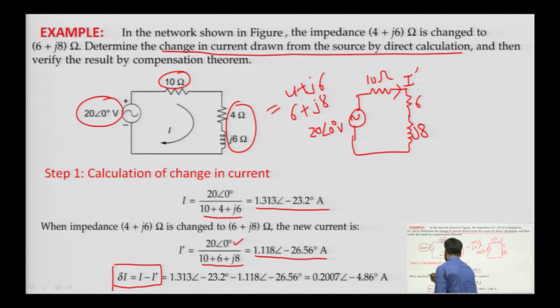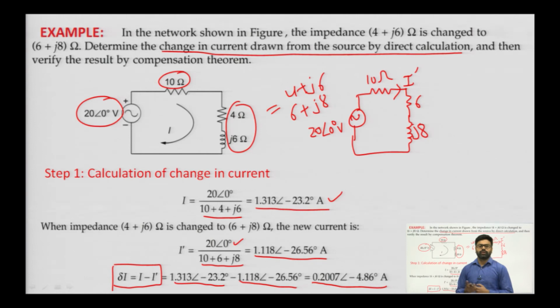Delta I will be equal to I minus I dash. I was the current when there is no change in load impedance, and I dash is the current we have obtained when there is a change in load impedance. So, we will subtract both I and I dash and we will get the value as 0.2007 at an angle of minus 4.86 degree. So, this is the difference we have found out by direct calculation of I and I dash.